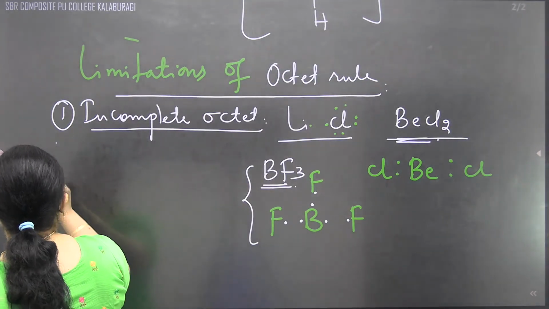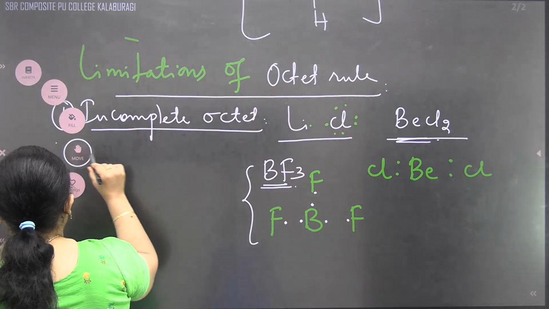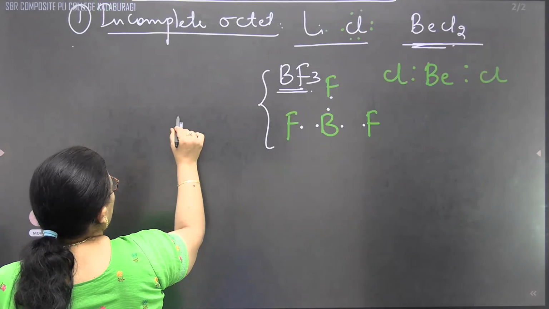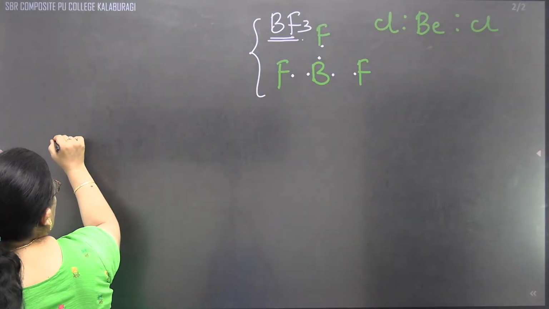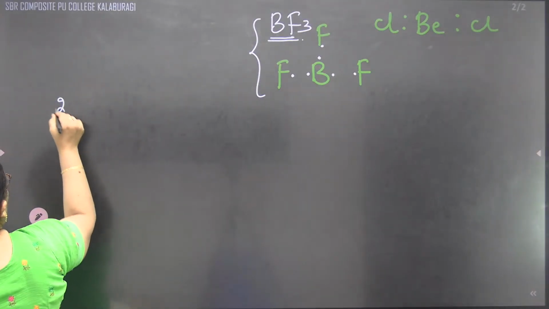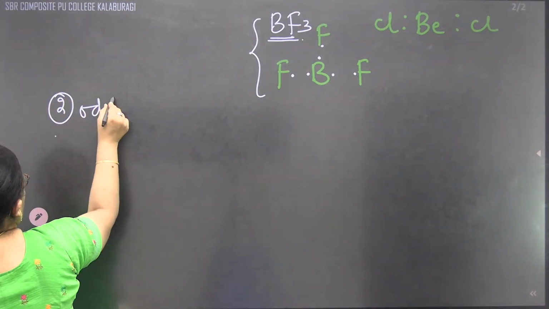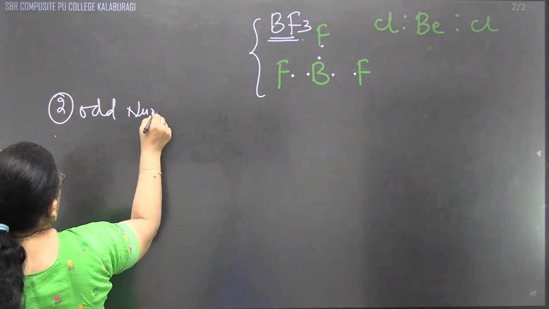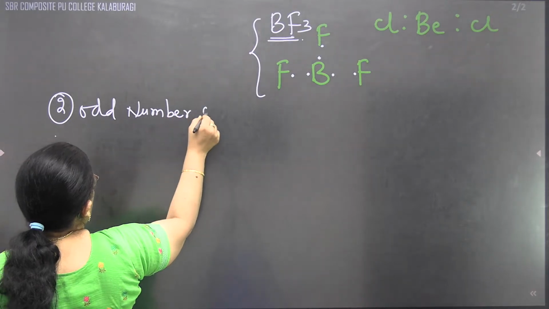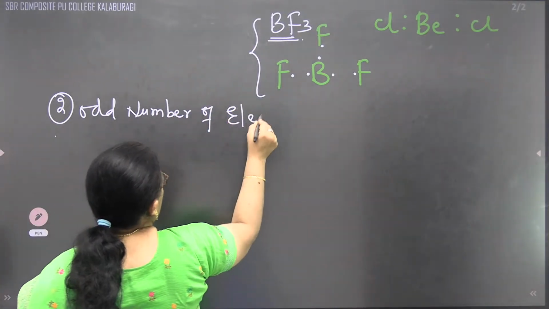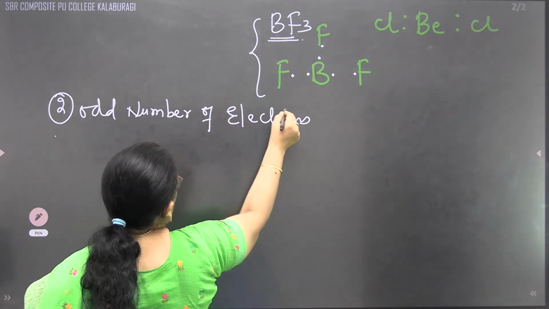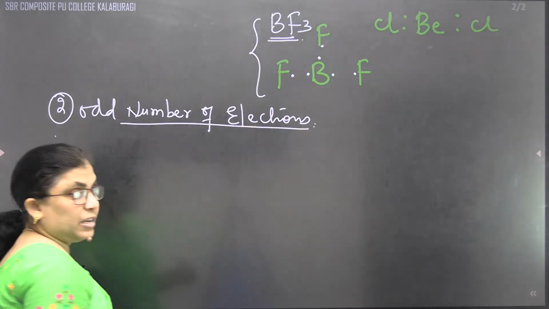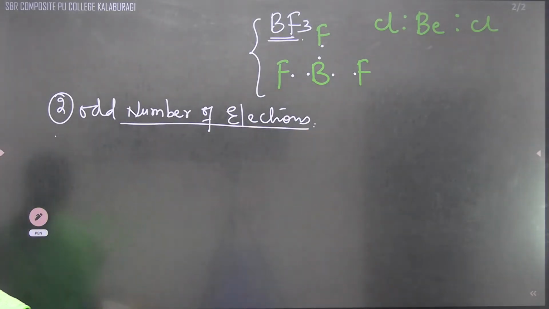The second one is that some of the molecules contain an odd number of electrons, but they are stable. What does containing odd mean?